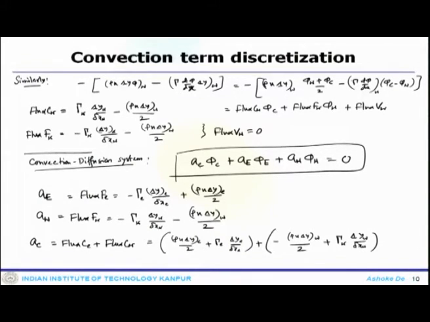So, these are the coefficients for the discretized system. Now, once you get that, another important condition, because it is a uniform 1D stencil, is delta y e equals delta y w. Without loss of generality you can say this is 1 because it is a one dimensional system, and the continuity equation provides that u is also constant.